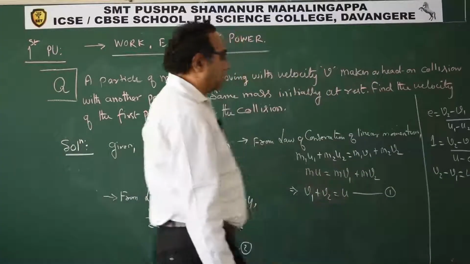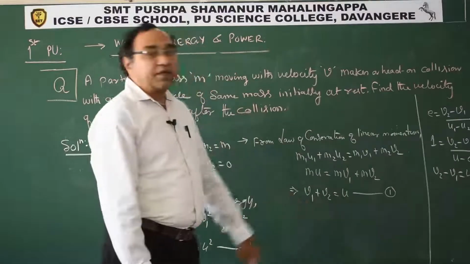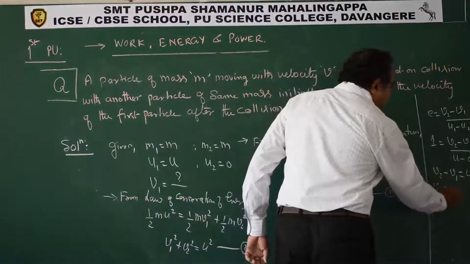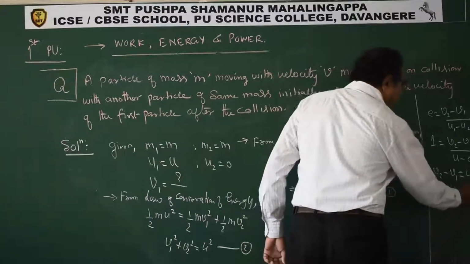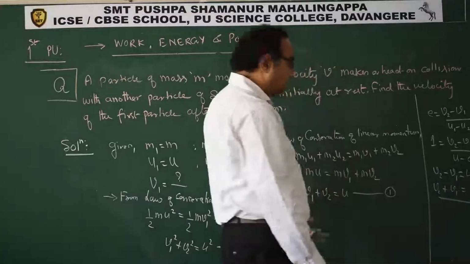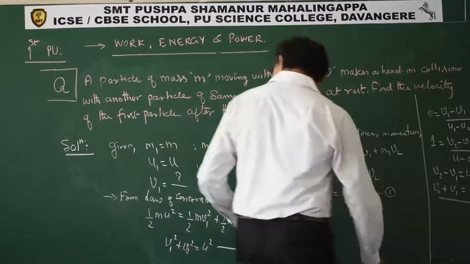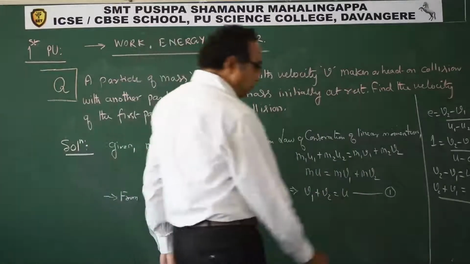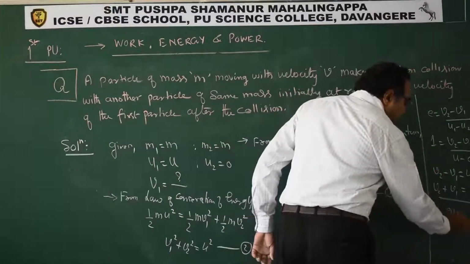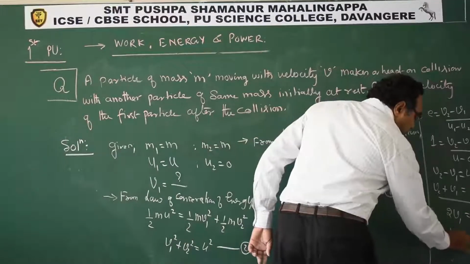We got one equation and we have another equation, v2 plus v1 is u. Add or subtract the two equations. We need v1, so subtract the two equations. v2 cancels out. 2v1 is 0.